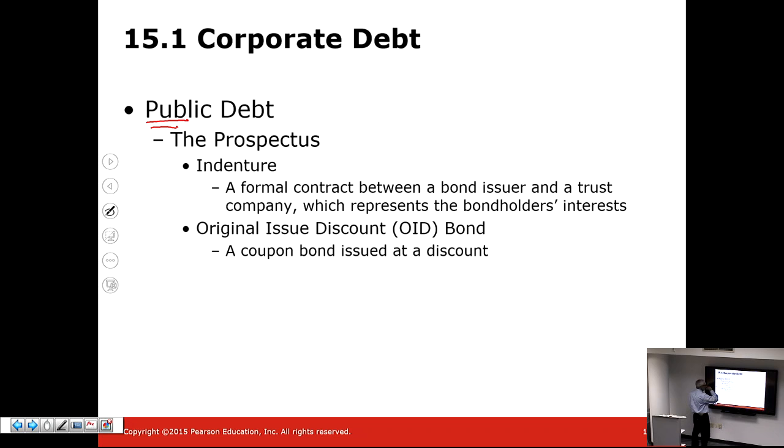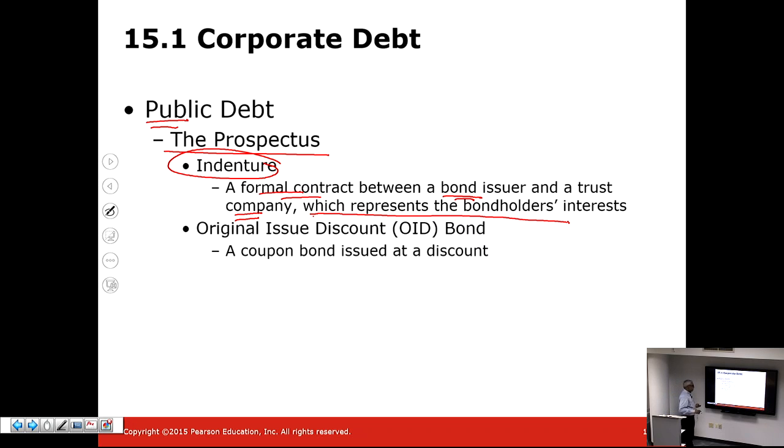And the process is very similar to stock equity financing. You use a prospectus, but in this prospectus now you have something called an indenture. An indenture is the formal contract between the bond issuer and the trust company which represents the bondholder's interest. And it is this indenture that lays out essentially through the covenant what kind of requirements are there in terms of things that can or cannot be done with the money that has been raised.